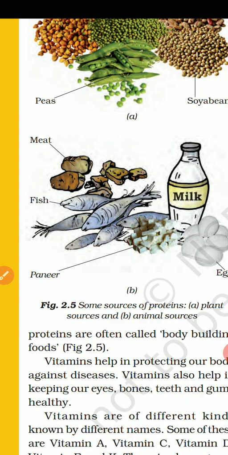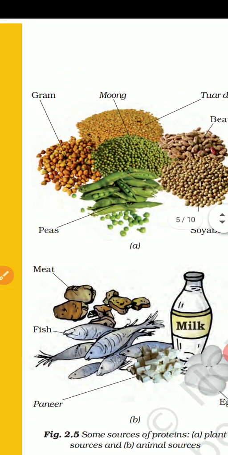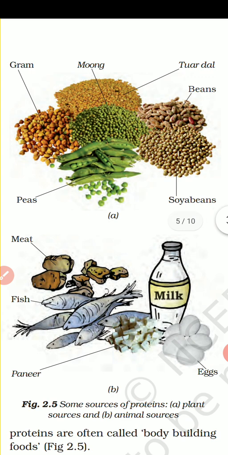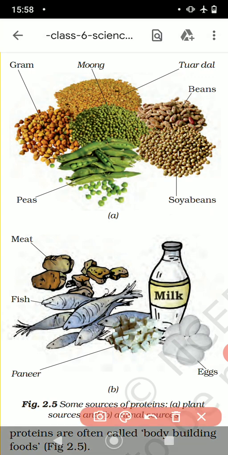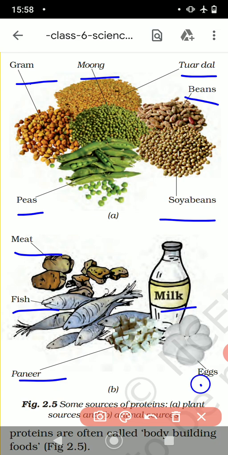So there are different sources of protein. Here you can see different sources of proteins. A few are plant sources of proteins and a few are animal sources of protein. You can see the different plant sources of proteins are gram, moong, tur dal, beans, soya beans, peas, etc. And the animal sources of proteins are meat, fish, paneer, milk, eggs, etc.